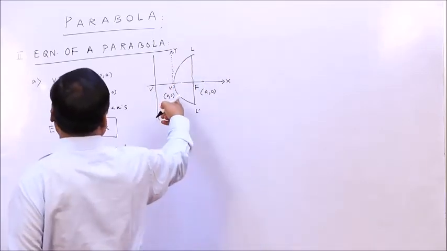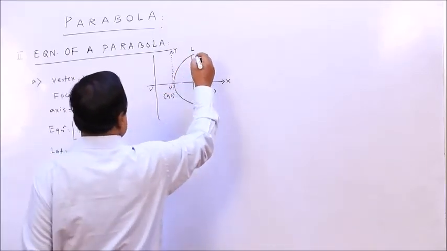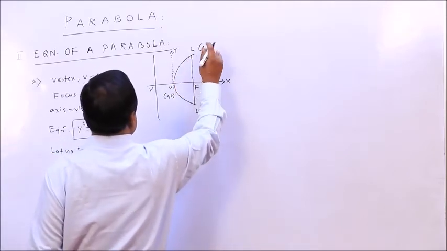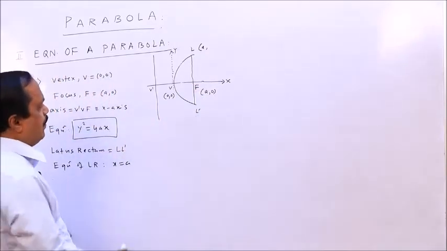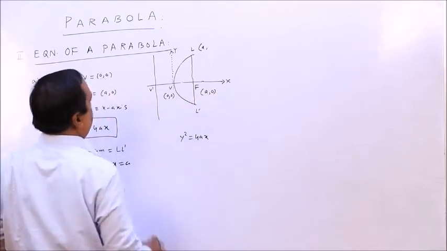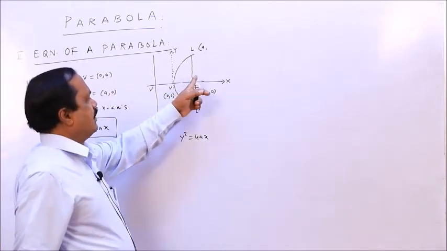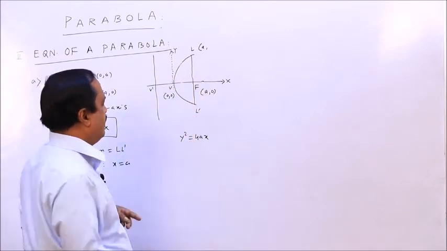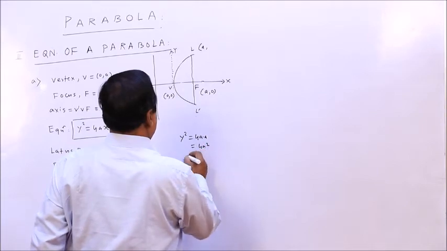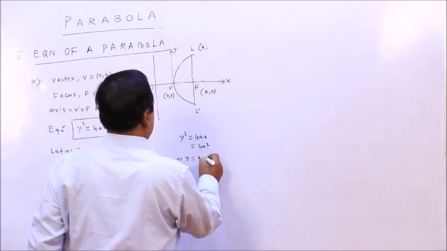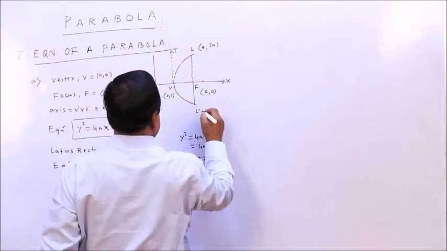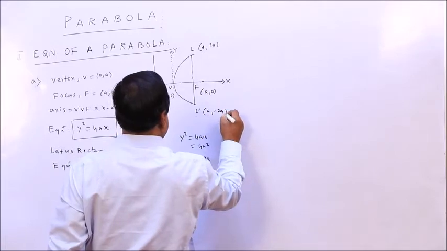So what are the coordinates of L? Solving with y square equal to 4ax, which is the equation of the curve, and the line x equal to a, which is the point of intersection. X equal to a means y square is 4a square, that implies y will be plus minus 2a. So this is a, 2a, and this is a, minus 2a.